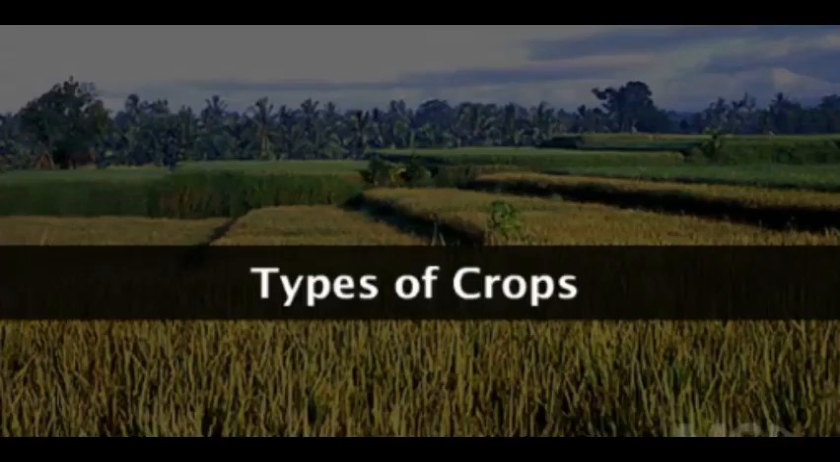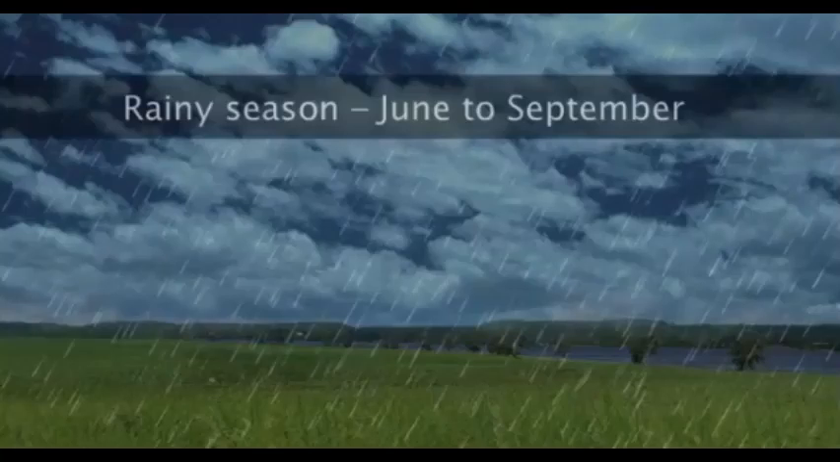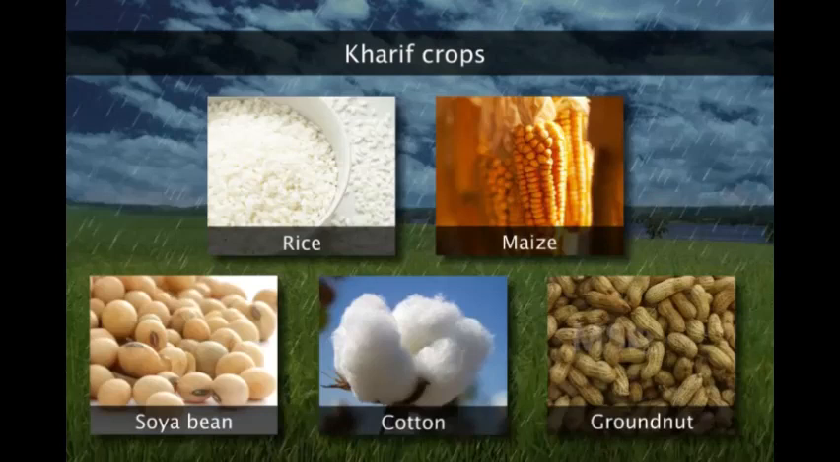Now we are going to study the types of crops. There are mainly two types of crops, Kharif crops and Rabi crops. First we are going to study Kharif crops, which are crops that are sown in the rainy season. As we all know, the rainy season lasts from June to September. So Kharif crops are sown only in the rainy season, such as rice, maize, soya bean, cotton, groundnut, etc.